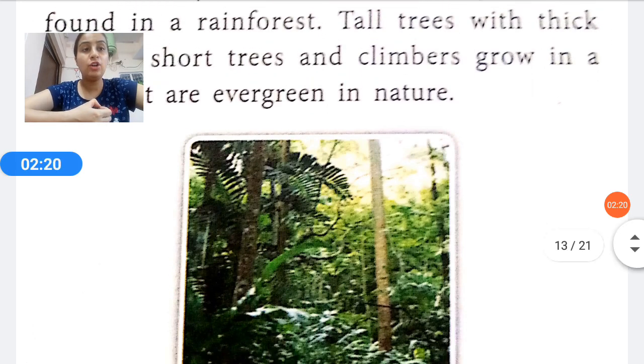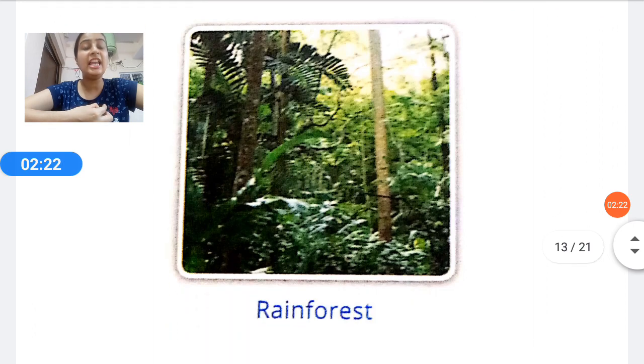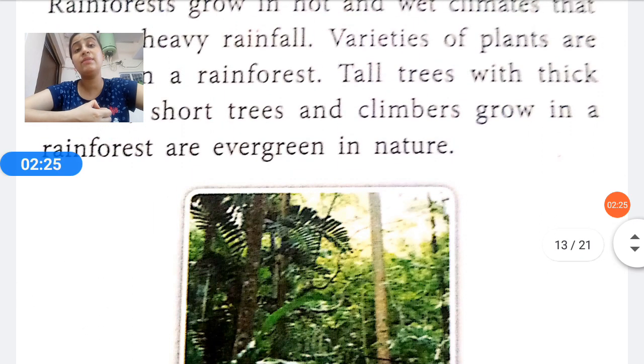The plants that grow in a rainforest are evergreen in nature. The meaning of the word evergreen is that they remain green throughout the year. We have already discussed it.